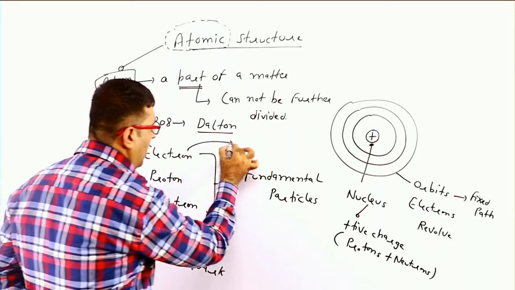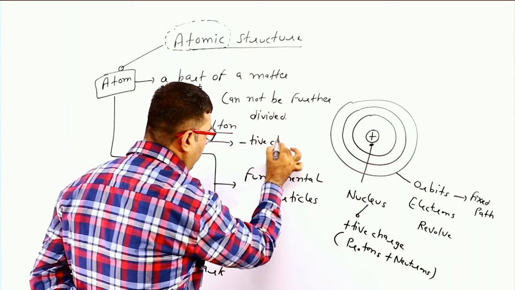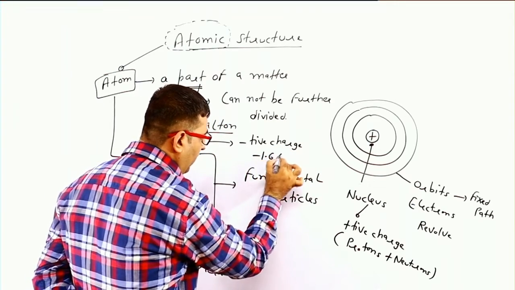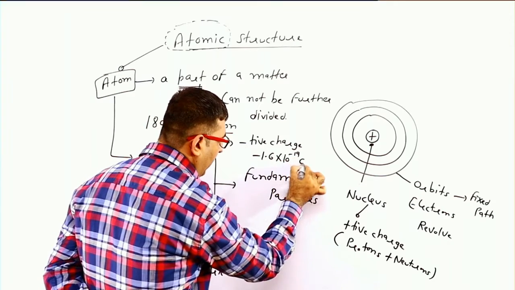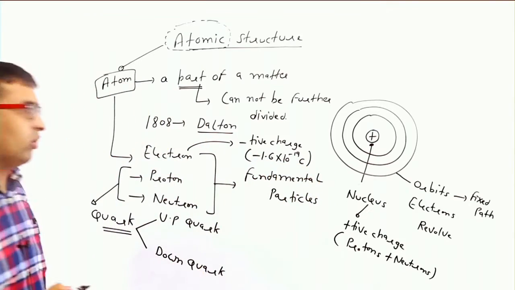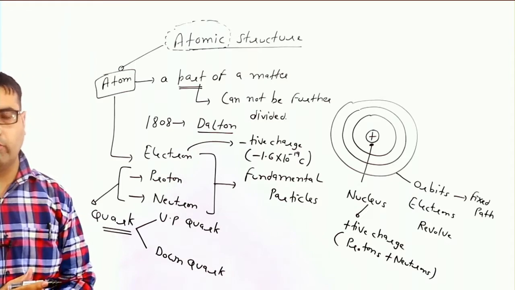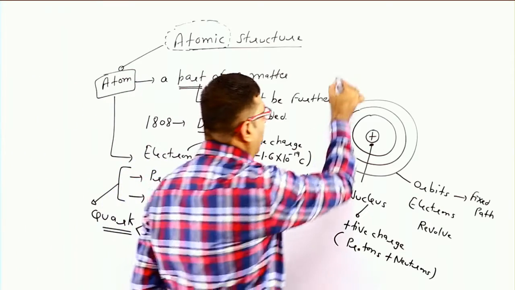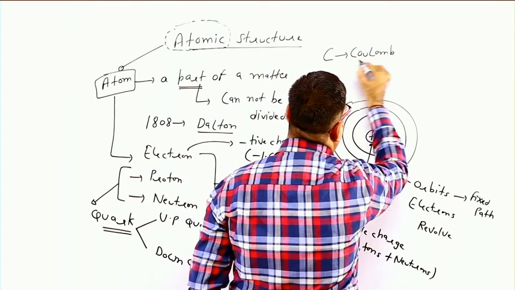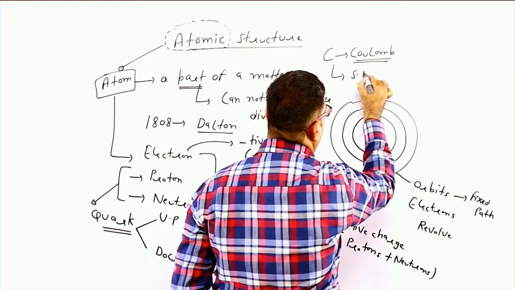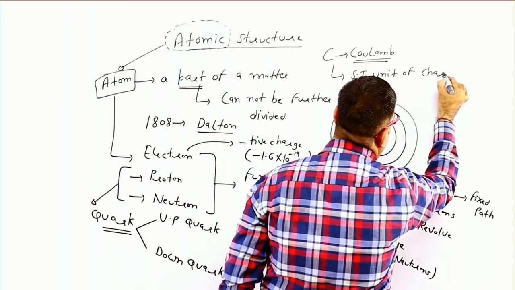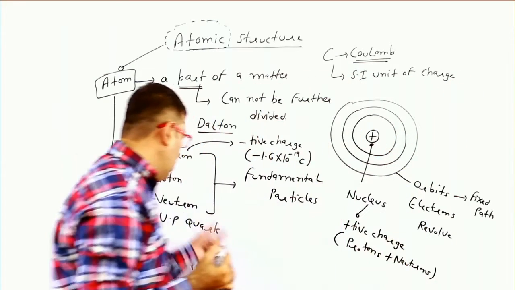Electron has a negative charge which is equal to minus 1.6 into 10 raised to power minus 19 coulomb. This is the fixed value of charge on an electron. Here C represents the unit known as coulomb, which is the SI unit of charge.